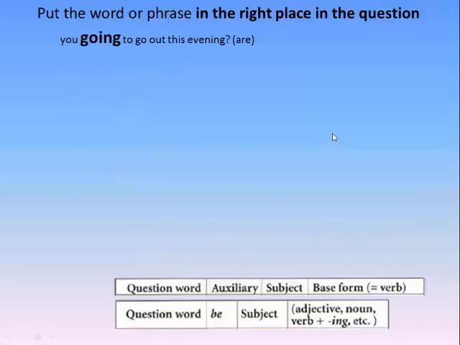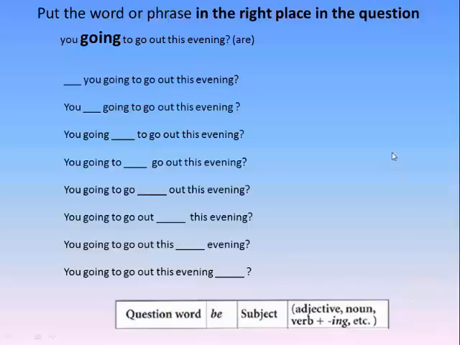Okay, next exercise. You going to go out this evening? I need to incorporate the word are. Are is a form of the verb to be, and going is a verb plus ing. So this can disappear. Okay, and I have many options where to put are. At the beginning, in the middle, or the last word.